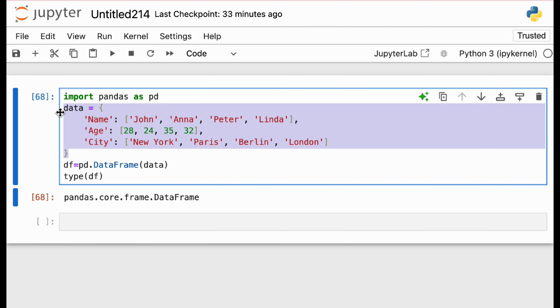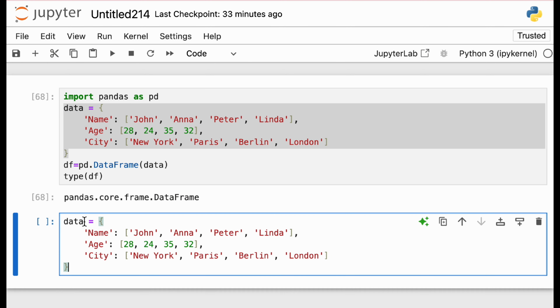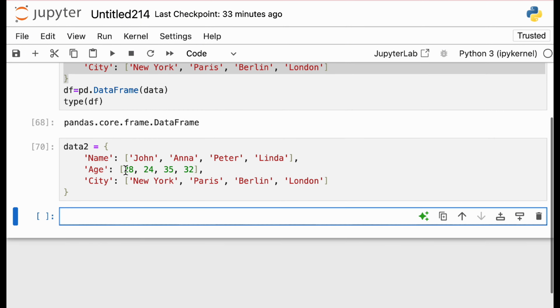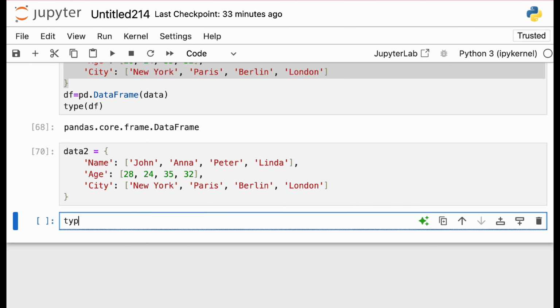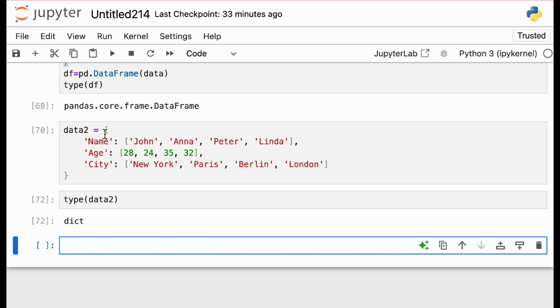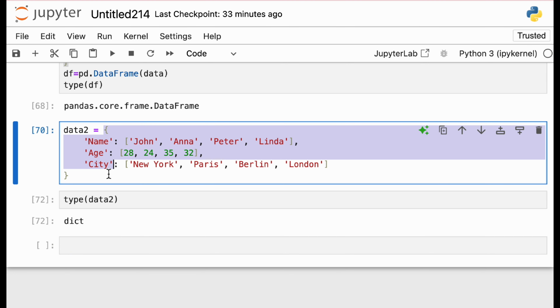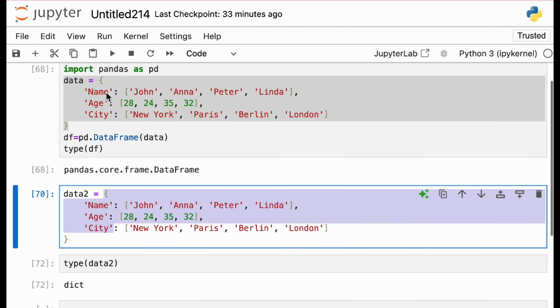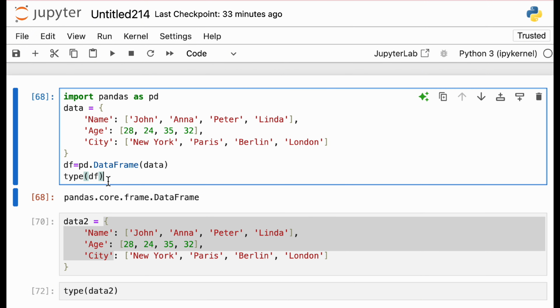So for example, let me just keep it here. Let's call it data2, and now run this. Now let me check the type of data2. So it's a dictionary, right? Because it's a JSON or dictionary format. Now we have converted this into a data frame, and let's check by printing. So we do print and df.